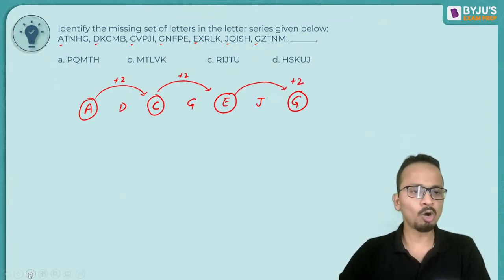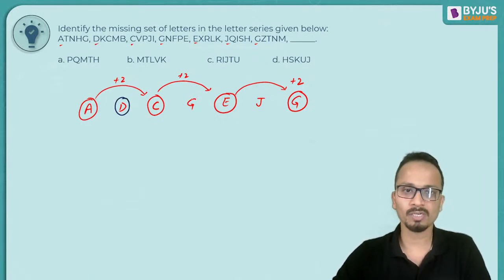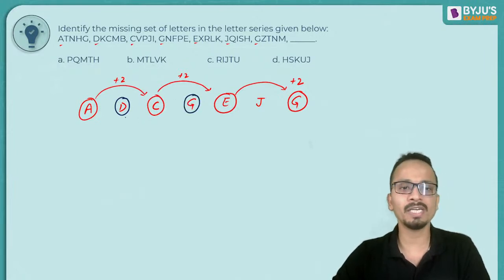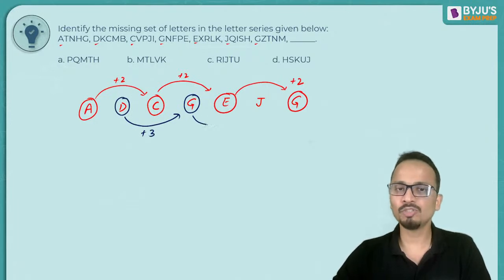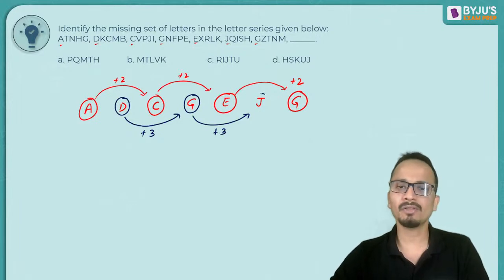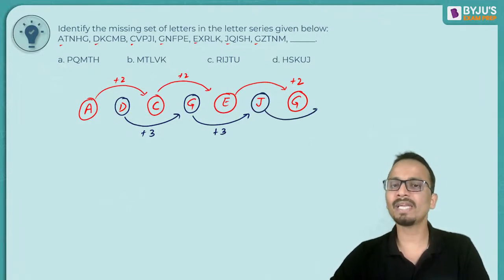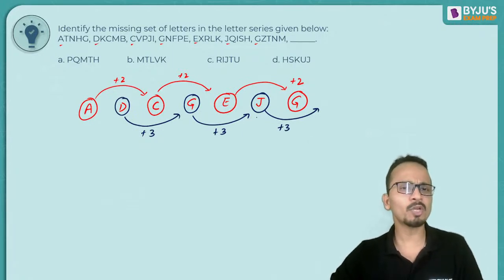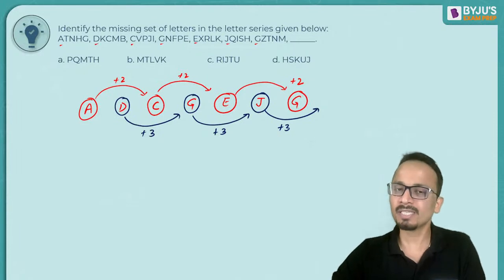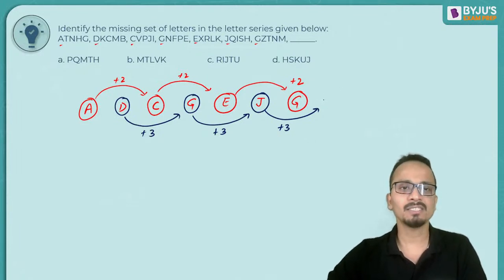All right. Now, on the remaining set of alphabets, if I start from D, whose number equivalent is 4, I go to G, whose number equivalent is 7. So from D to G, I'm adding 3. From G to J, again we are adding 3. So to get the answer, we will add 3 to J. J's number equivalent is 10. 10 plus 3 is 13, and the answer will start from M.